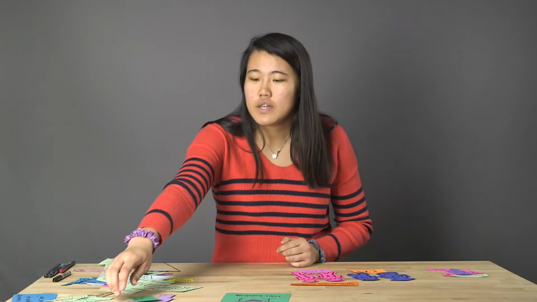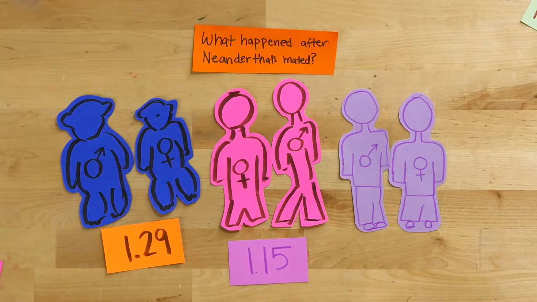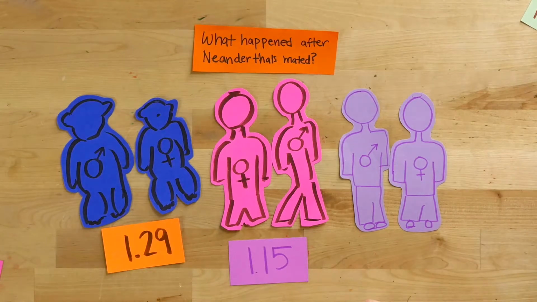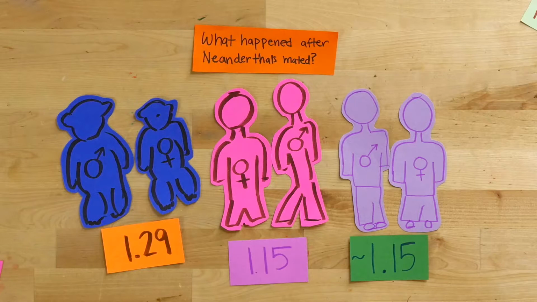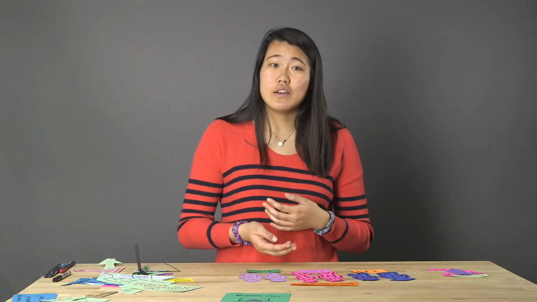So getting to the species that we're interested in, Neanderthals. For Neanderthals, from looking at the skeletal record, we see that male Neanderthals are around 1.15 times bigger than female Neanderthals, which means they may have had a similar mating structure when compared to Homo sapiens. So this indicates that Neanderthals may have engaged in pair bonding.